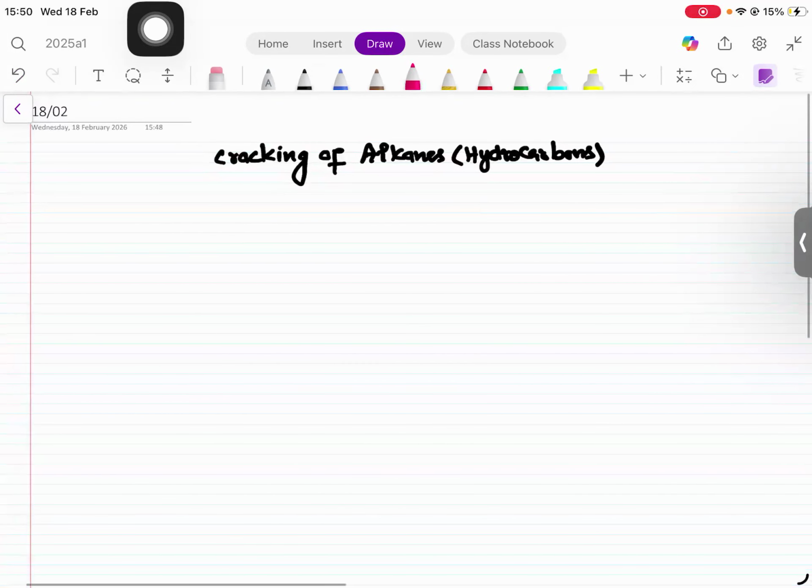You know that cracking is the process in which long chain hydrocarbons, which are less useful, are converted to short chain hydrocarbons, which are more useful. So please write down the process.